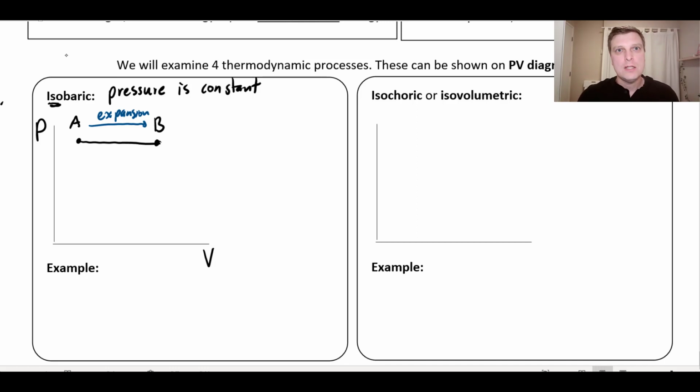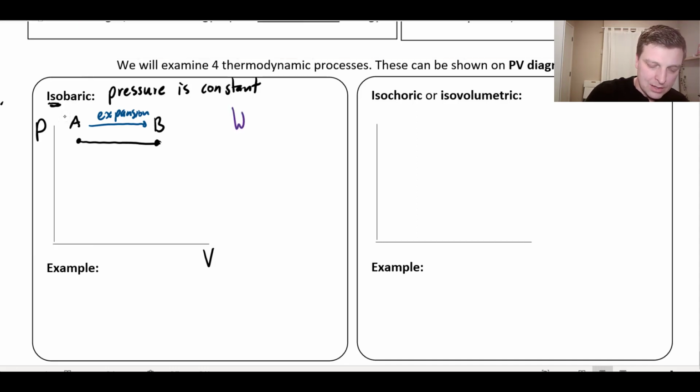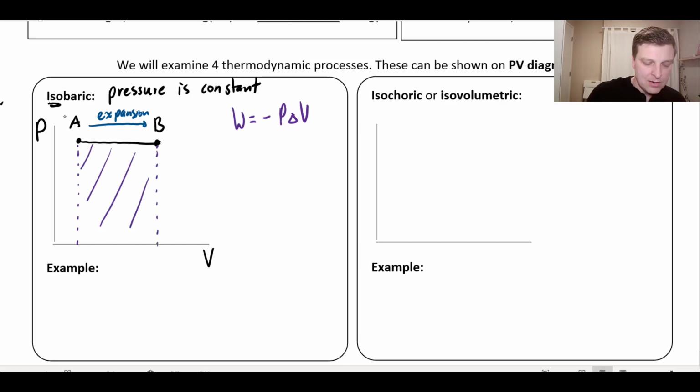So let's think about our 2 equations that we learned above. The first is the work one. Let's look at that. So work is going to equal negative P delta V. Okay, so let's look at this. Well, I started at A and I moved to B. What I want you to realize is if I take a look at this graph here, and if I were to find the area under this graph, let's think about what that would be.